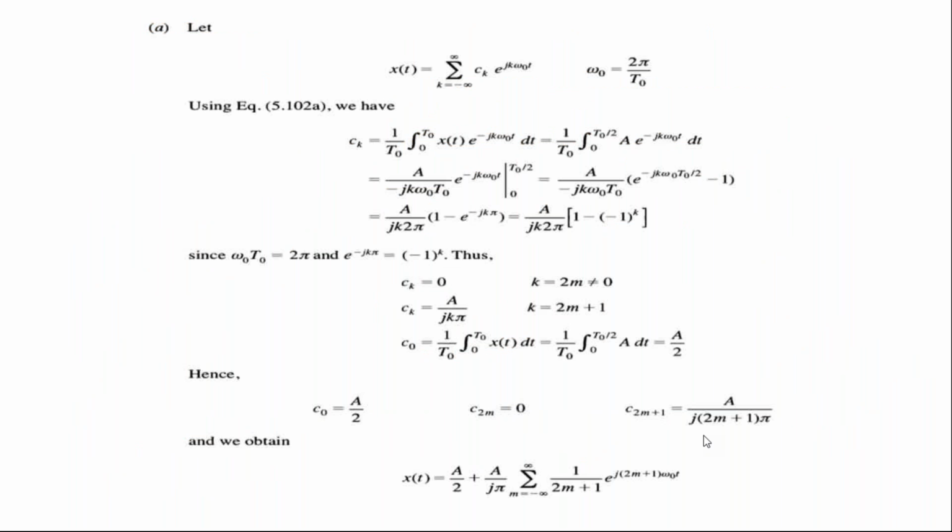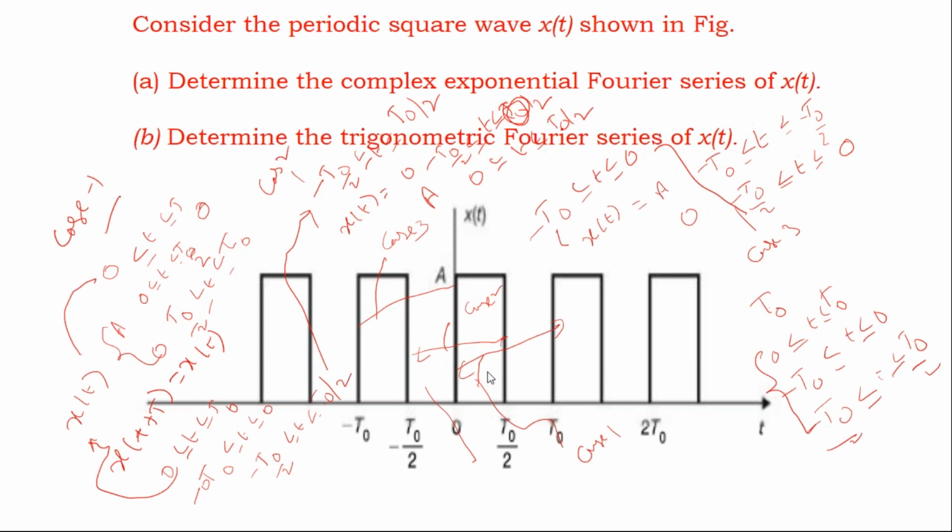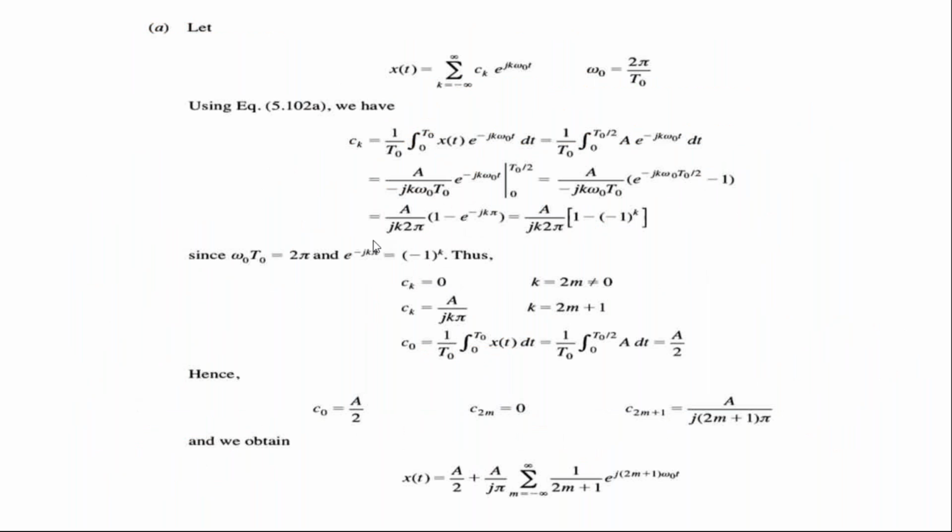Now we'll see this. Now observe here. In this case, he has considered the limits, the period which is 0 to t0. That means which portion has he considered? Only this portion, 0 to t0. But what should be the equation that you have to write for 0 to t0? The equation is x of t is A, which exists from 0 to t0 by 2, and from t0 by 2 to t0, it is 0. That's the reason, you observe the limits 0 to t0 by 2, he has considered A.